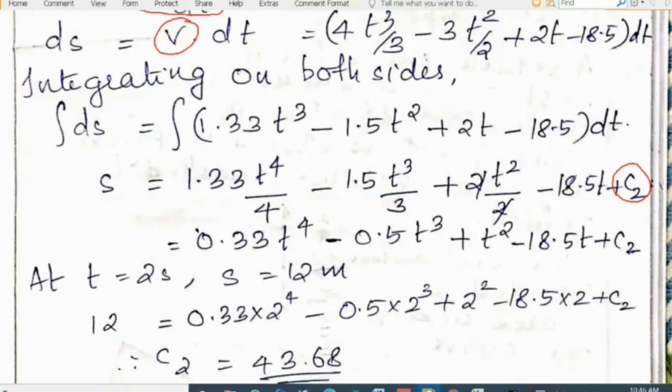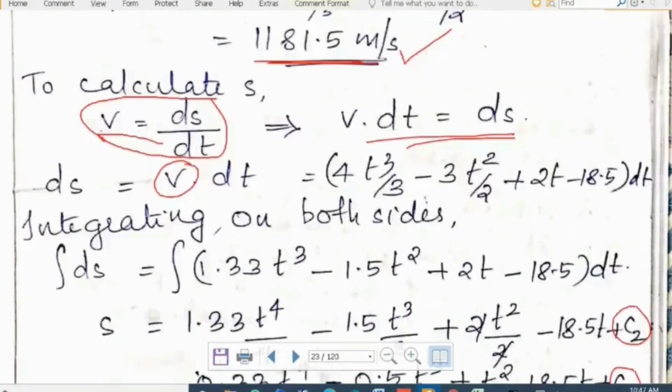When you simplify, you will get s is equal to 0.33 into t raised to 4 minus 0.5 into t cube plus t square minus 18.5 t plus c2. To evaluate c2, we have another set of condition given.